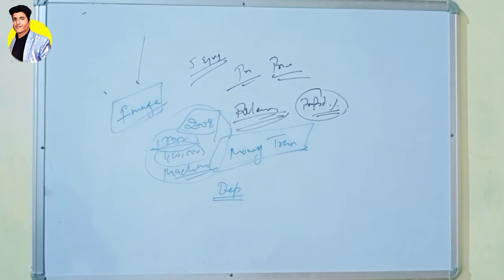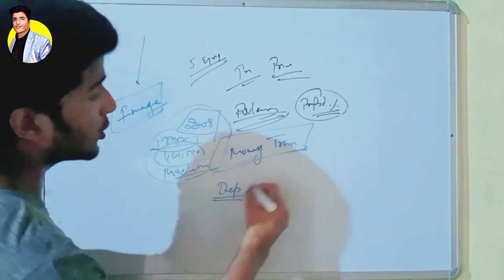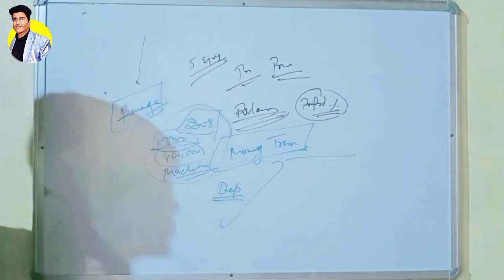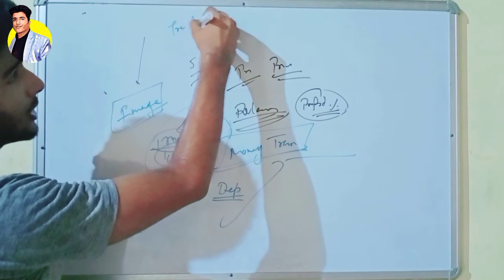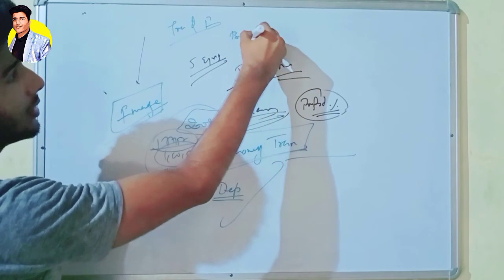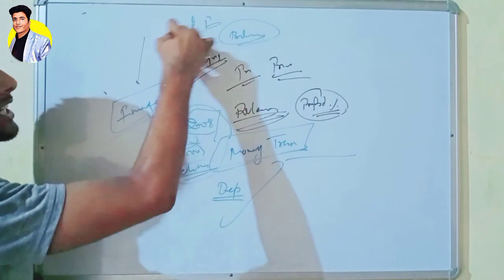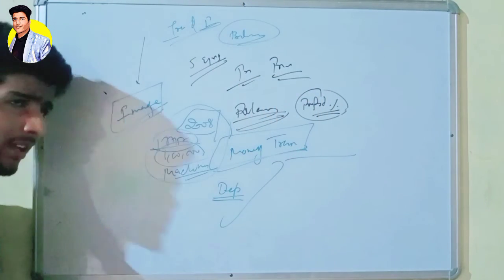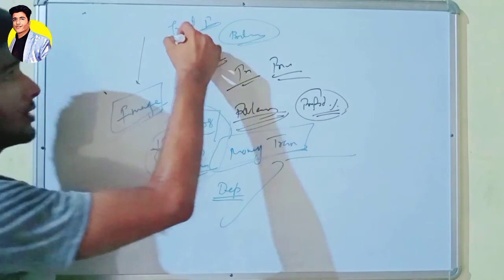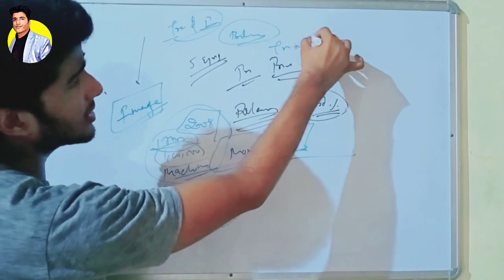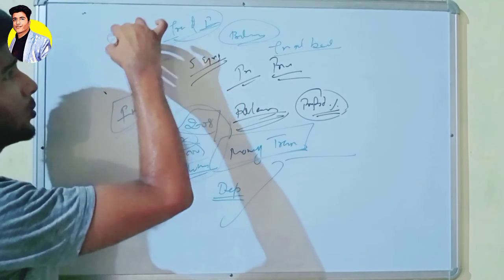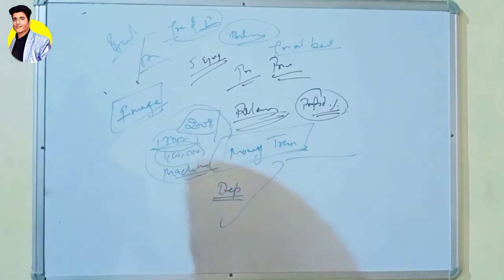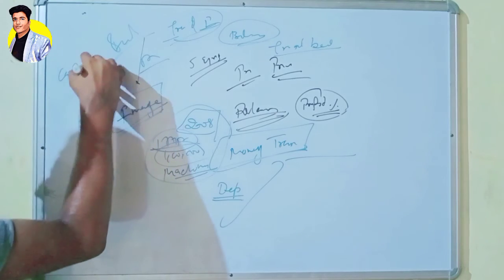So we are talking about summarizing. Summarizing means, suppose you have the final accounts of your company, that will include the trading and profit and loss account and the balance sheet. No one cares about your trading and profit and loss account, because there are a lot of complications in calculating it. No one will consider your trial balance, I guess. No one will consider your purchase book, your sales book, or your cash book, I can say.